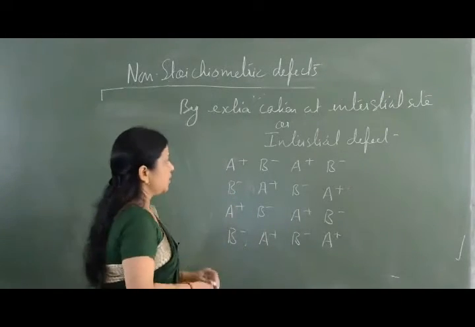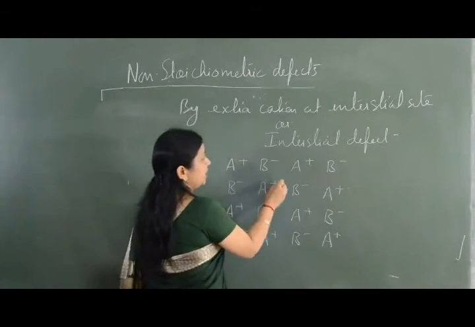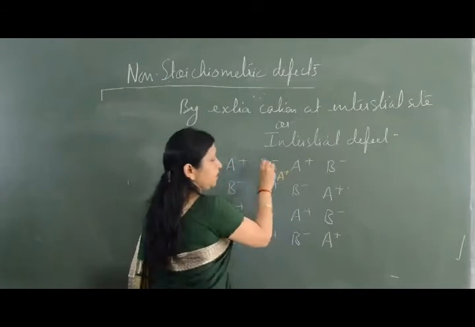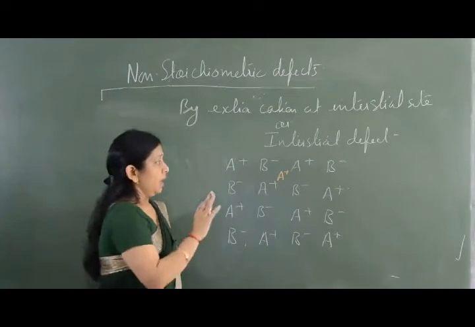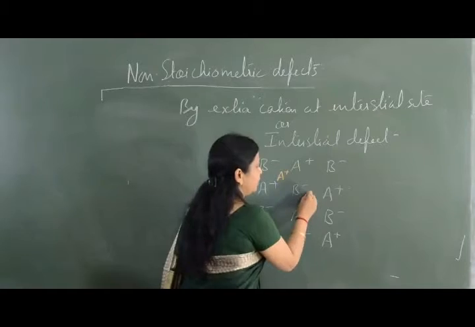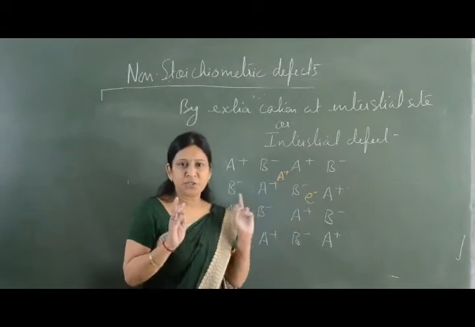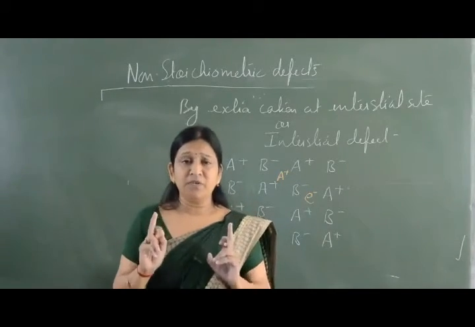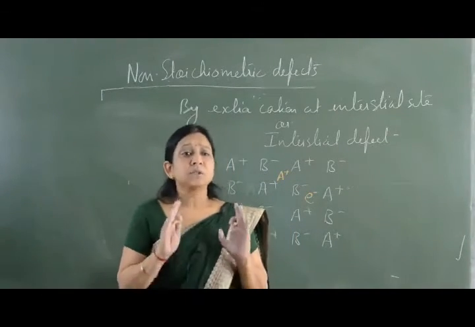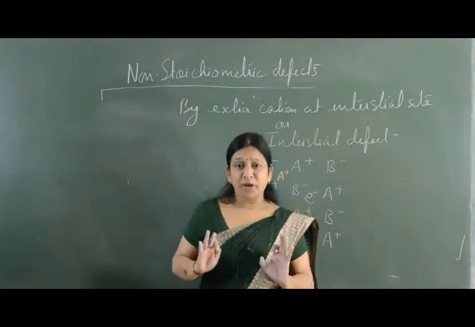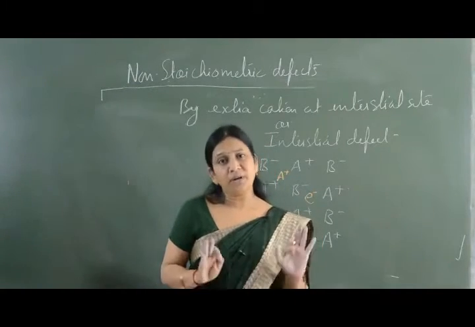Now interstitial defect means an extra cation is present at the interstitial site. To maintain electrical neutrality, an electron is present at another interstitial site. One thing in defects is very important: irrespective of any kind of defect, the crystal should be electrically neutral.